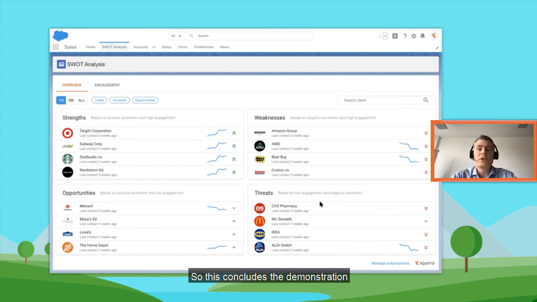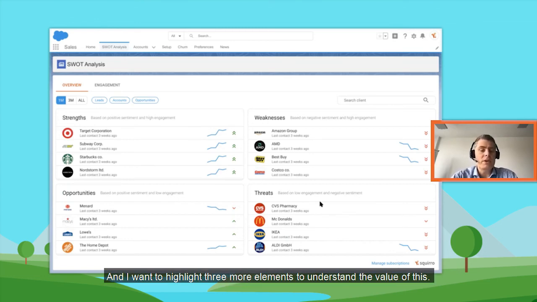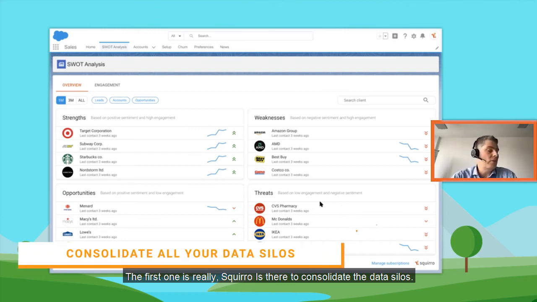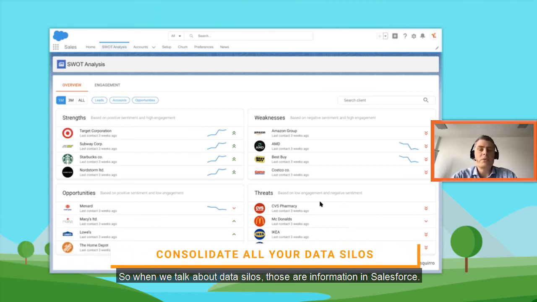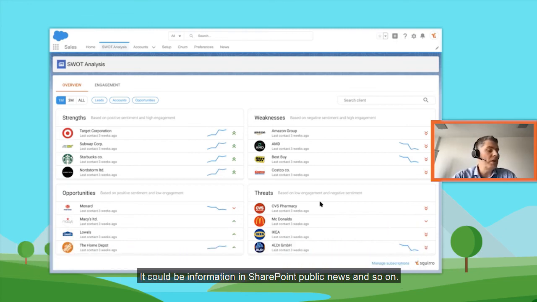So this concludes the demonstration of Squirro integrated in Salesforce. And I want to highlight three more elements to understand the value of this. The first one is really Squirro is there to consolidate the data silos. So when we talk about data silos, those are information in Salesforce, they could be information in SharePoint, public news, and so on. So this is really the view that we bring in a single coherent view.